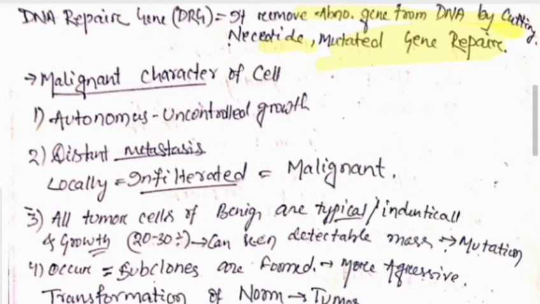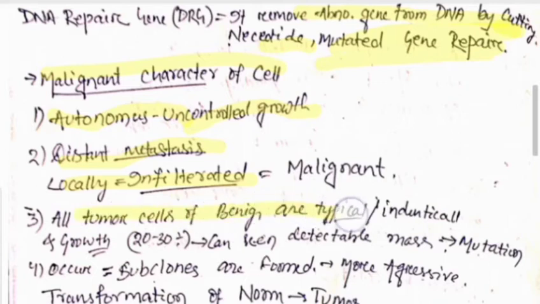So now we have discussed all those genes which are required for normal cell growth. If the cell became malignant, then what are the malignant characters of a cell? It has autonomous growth, that is uncontrolled growth. It causes distant metastasis, and locally it infiltrates the cells of the local tissue.